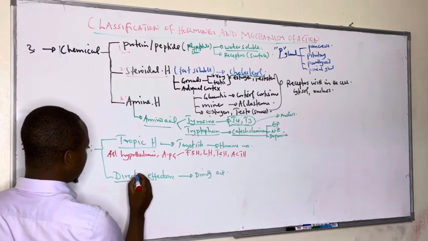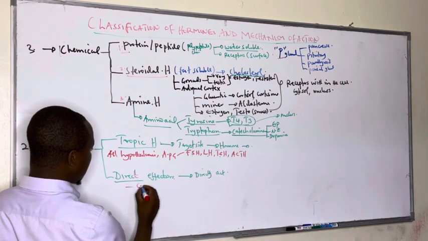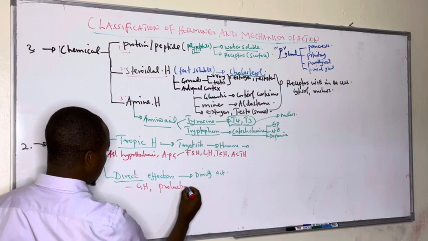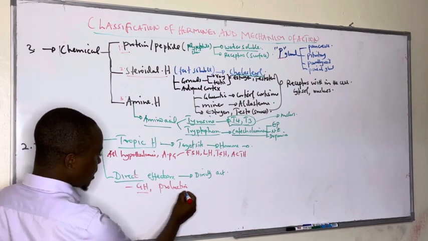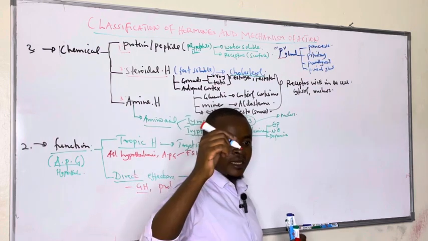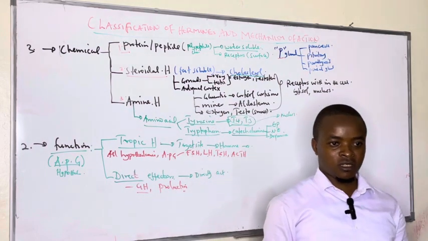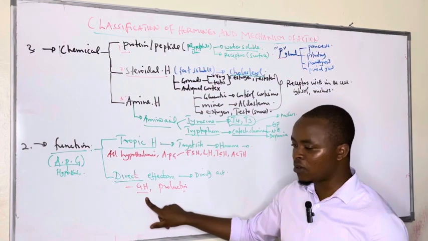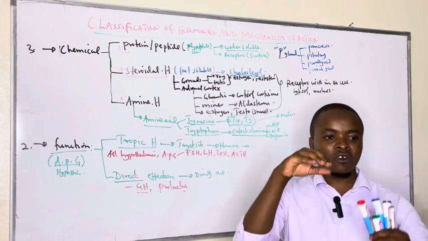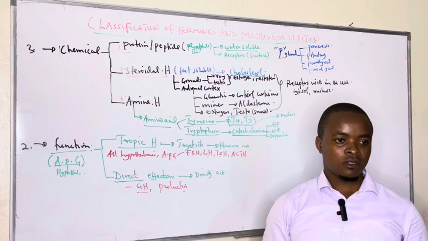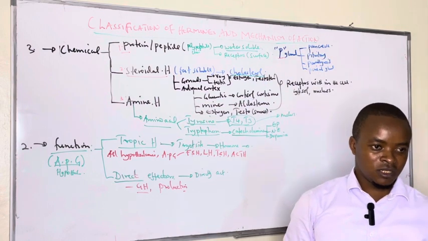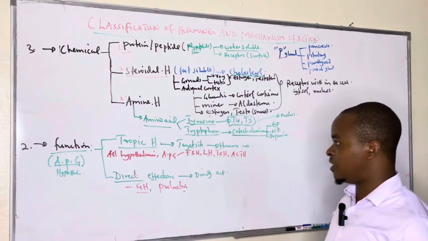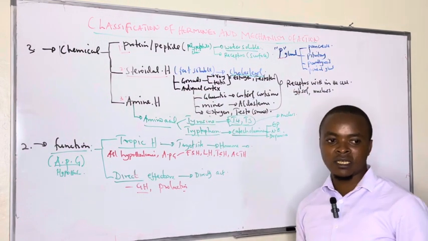This is the word: direct effectors, like growth hormone and prolactin. For them, when prolactin goes to the mammary glands, it directly stimulates milk production, and it does not cause hyperplasia. Growth hormone, when it goes to the tissues, causes growth directly without triggering production of another hormone. So this is according to function. Basically, this is classification.